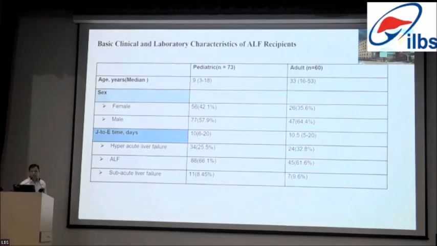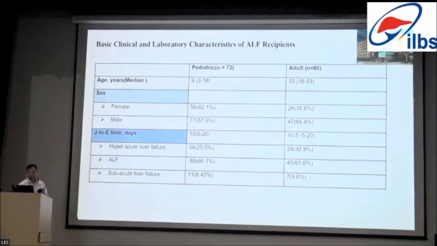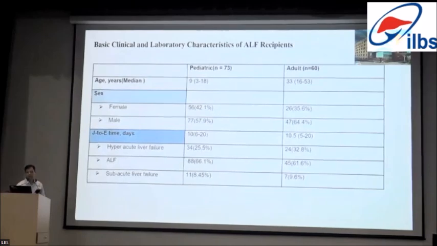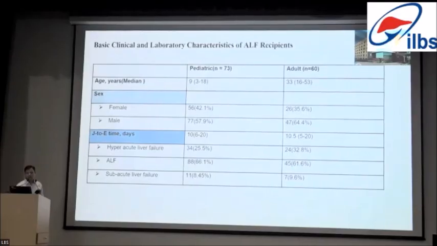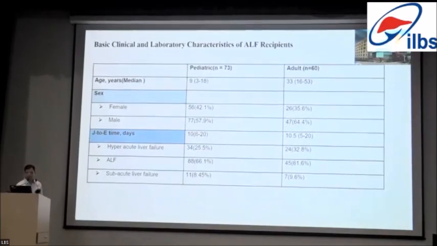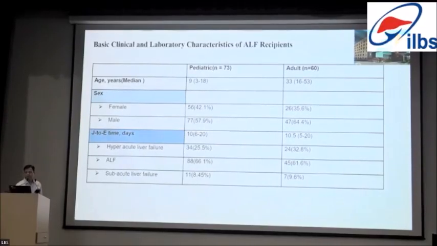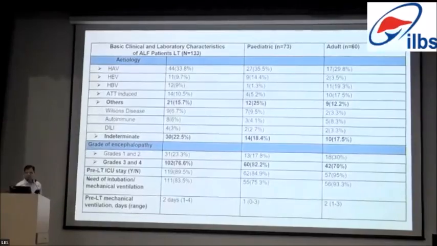According to the jaundice to encephalopathy time, the categorization of acute liver failure is hyperacute liver failure, acute liver failure, and subacute liver failure. Most commonly they presented with acute liver failure, and almost one-third of the patients had hyperacute liver failure, and approximately 10% had subacute liver failure, which is also very common in our setting, particularly drug-induced liver disease or autoimmune and indeterminate variety. They will present like subacute liver failure.